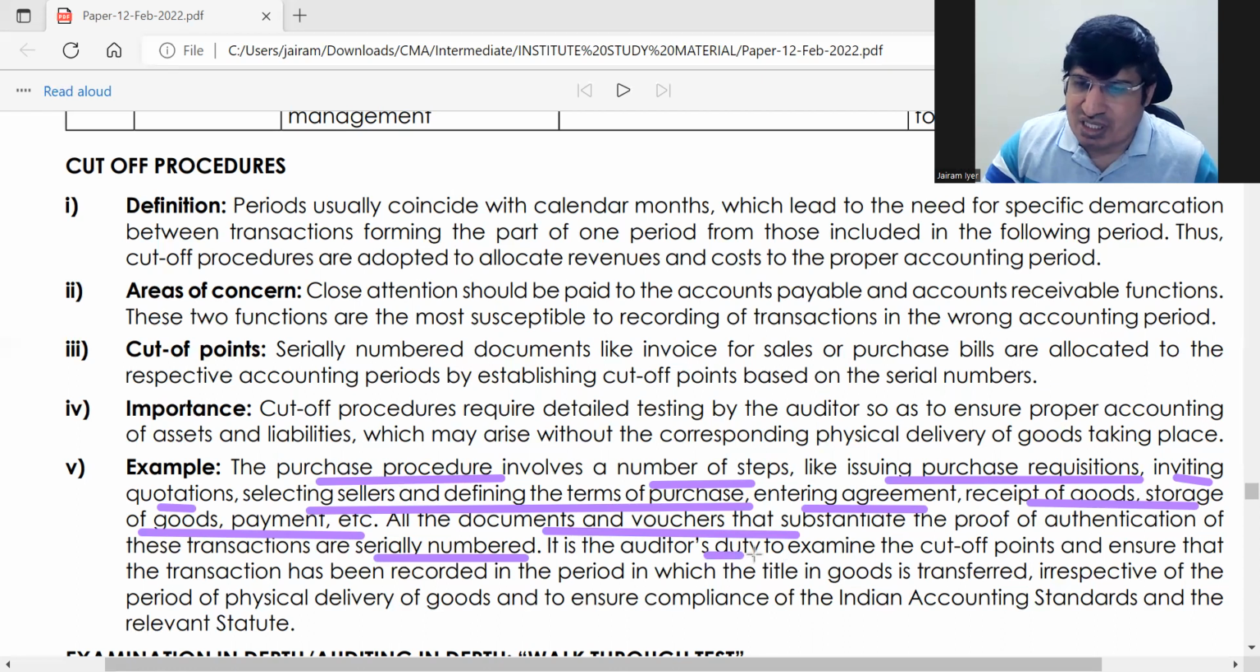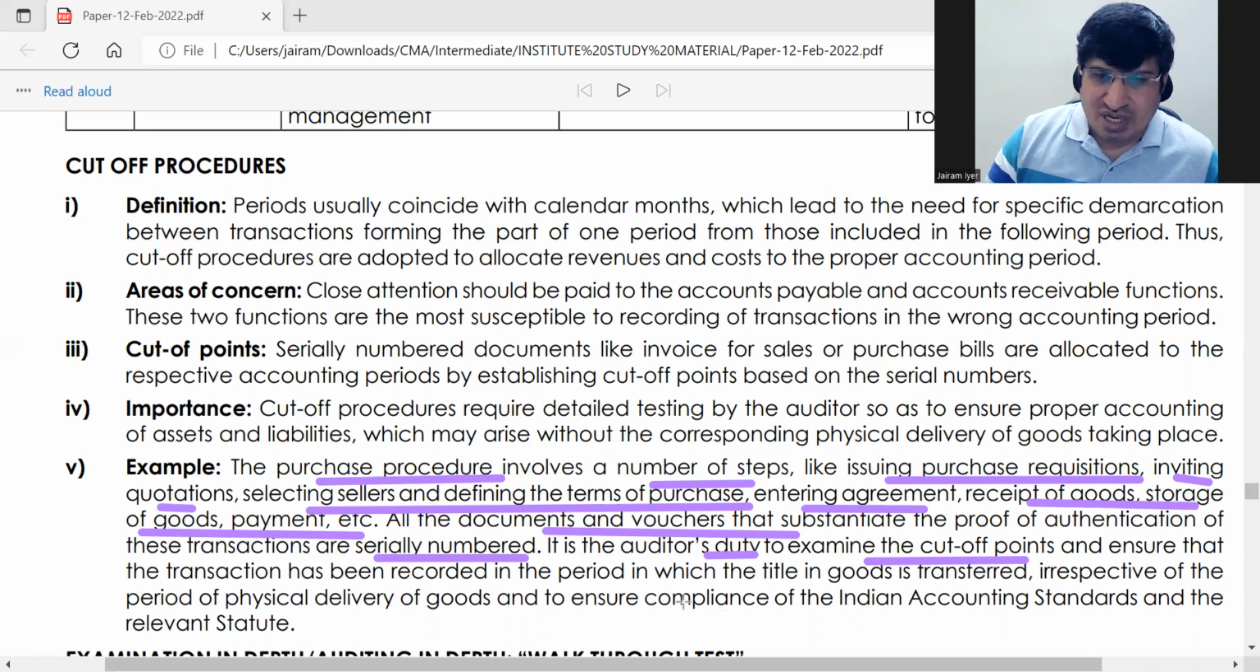So the auditor must examine cutoff points. See whether they have cut off properly or not. For example, say 40,000 has to move to the next period, but the current period's profit is less. So what they have done is they are moving 50,000 to the next period. That should not happen. Right? That's why I should check that.